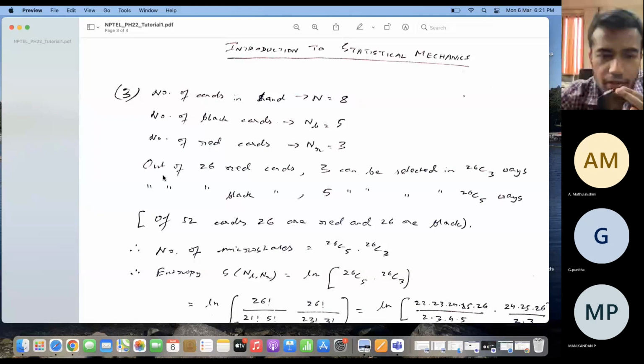Now the total number of cards is 52. Out of 52 cards, 26 cards are red and 26 cards are black, right? Out of 26 red colored cards, I can choose 3 cards in how many ways? 26C3. You are familiar with this notation, right? 26C3.